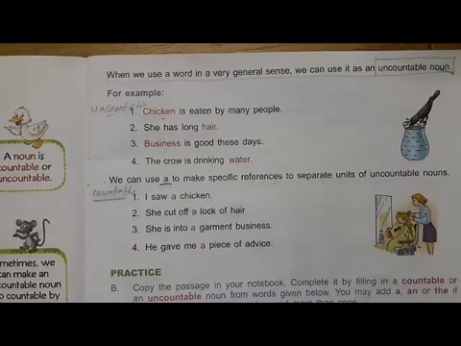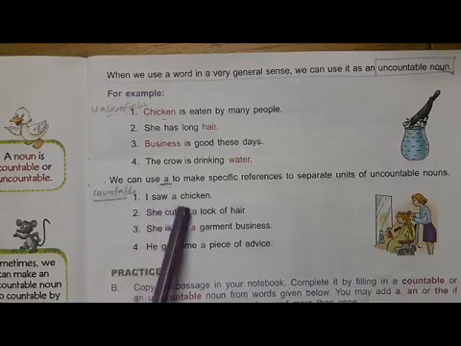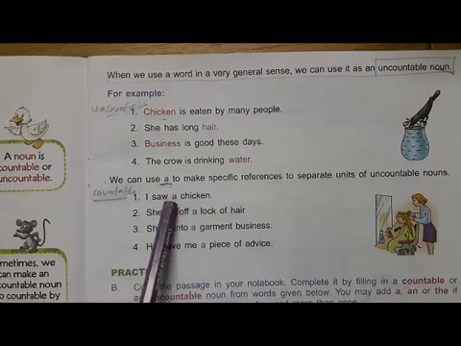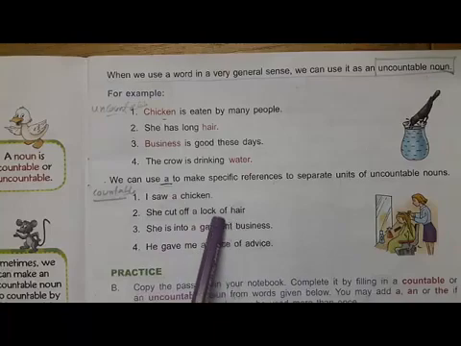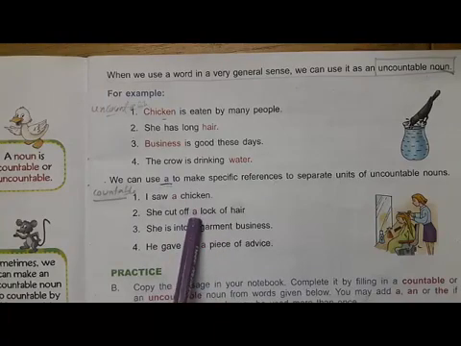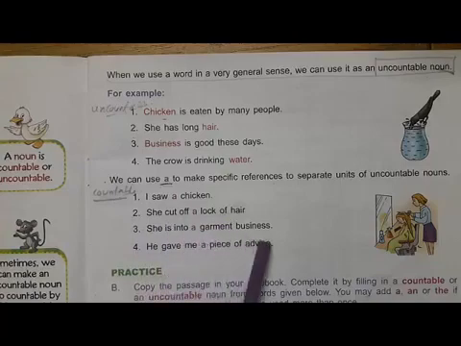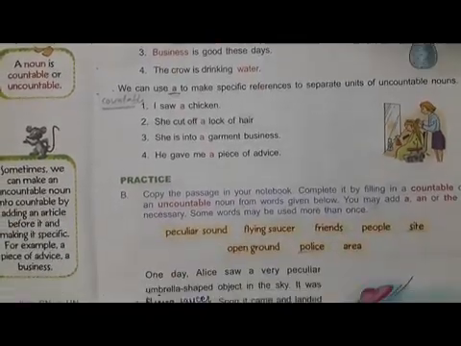Like this. I saw a chicken. We have inserted the article a before chicken, so we can count a chicken. She cut off a lock of hair. We cannot count the hairs, but we can count 1 lock of hair. So by adding the article a, we can make an uncountable noun into a countable one. She is into a garment business. He gave me a piece of advice. We can't count the advice, but we can count 1 piece of advice.